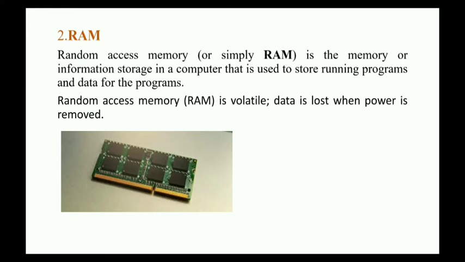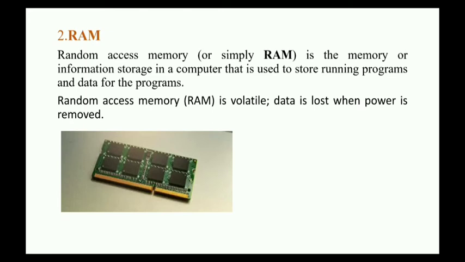Second point is that random access memory is volatile. Volatile means it is temporary. Data is lost when the power is removed. All the data in the RAM will be lost if the power is removed. If I open a notepad and then shut down the computer, then this notepad will be removed. So this is stored in the temporary memory, that is in the RAM.